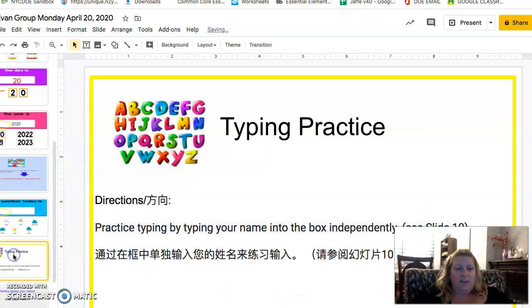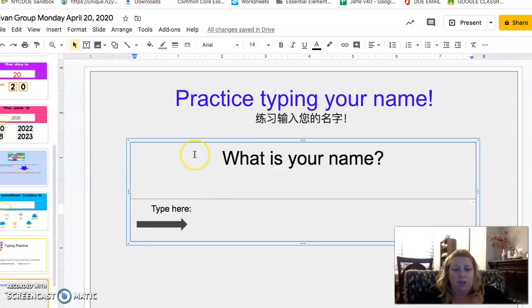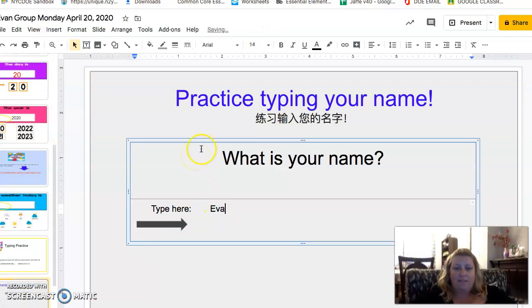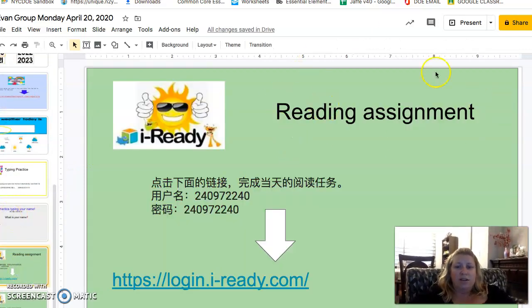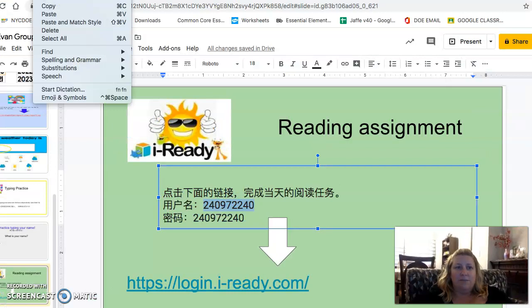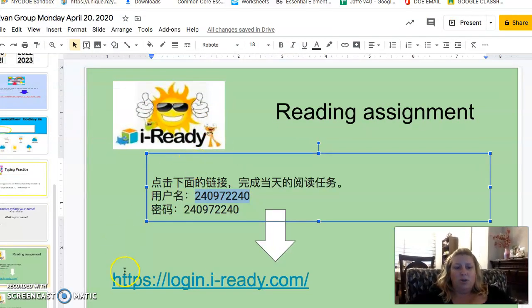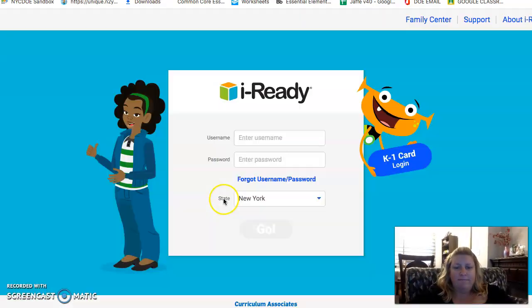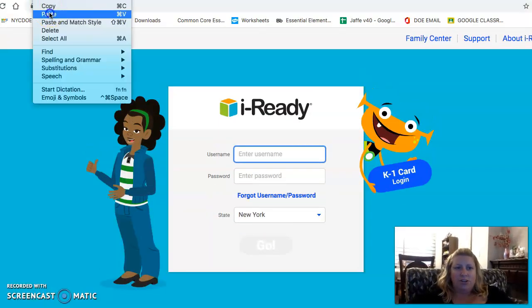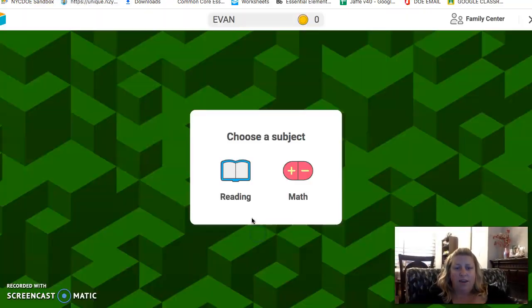Okay? Then you're going to have typing practice. So I want you to type your name, Evan. Okay? And then you're going to do your reading assignment. So you're going to click your login. Now your username is your OIS number. So you're going to click the login and you're going to enter your OIS number, and then go.